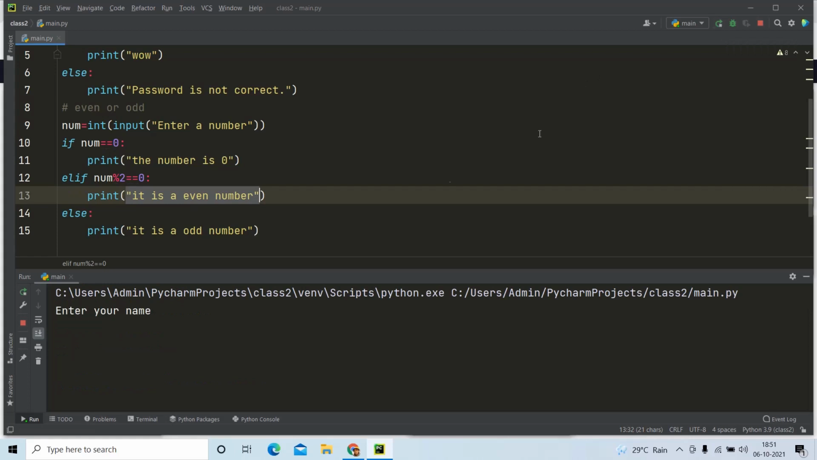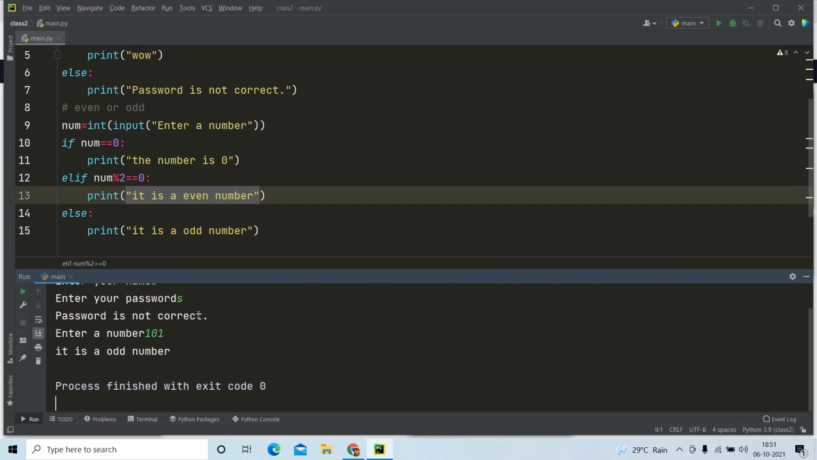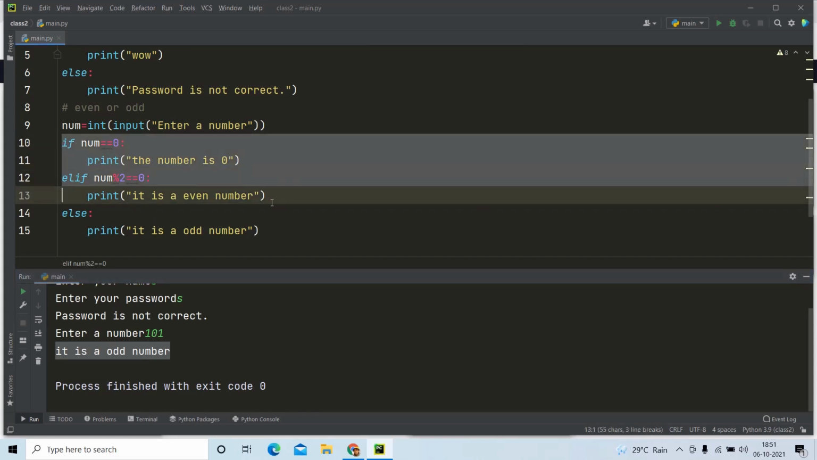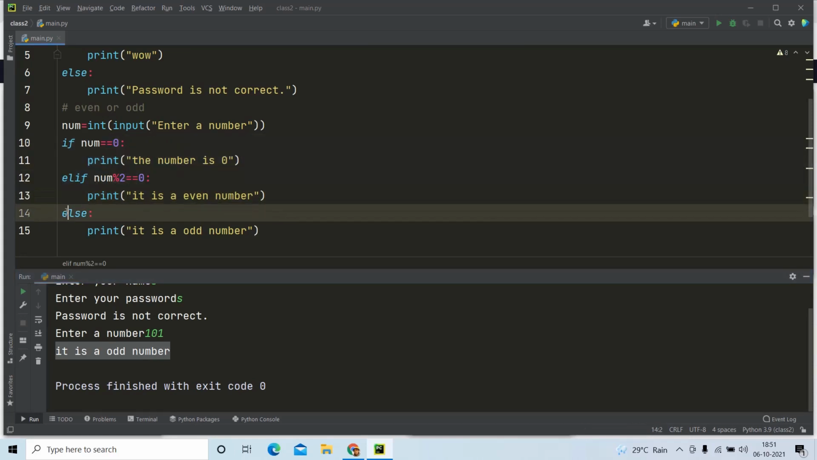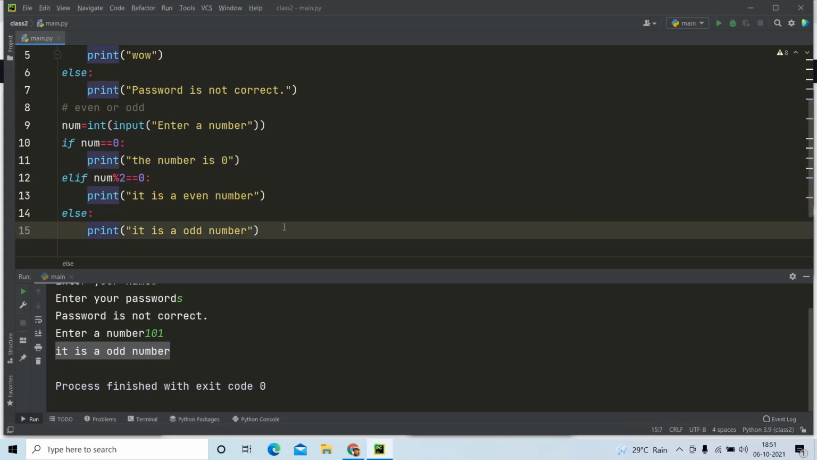We can run again. Now check with an odd number. Now I am going to say 101 as my number. See, it is correctly printing, it is an odd number, because since both of these conditions are not true, it is automatically coming to the else statement and printing whatever is available in the else statement.